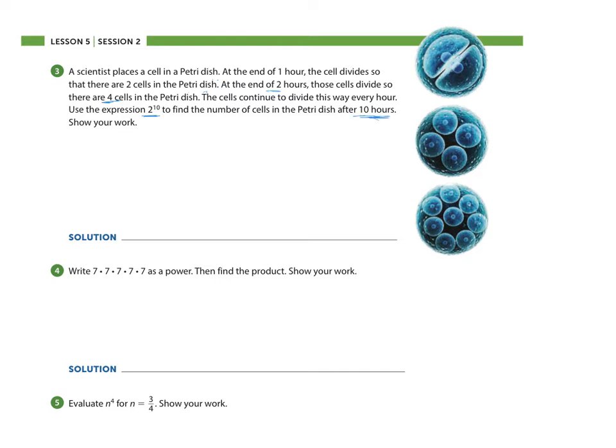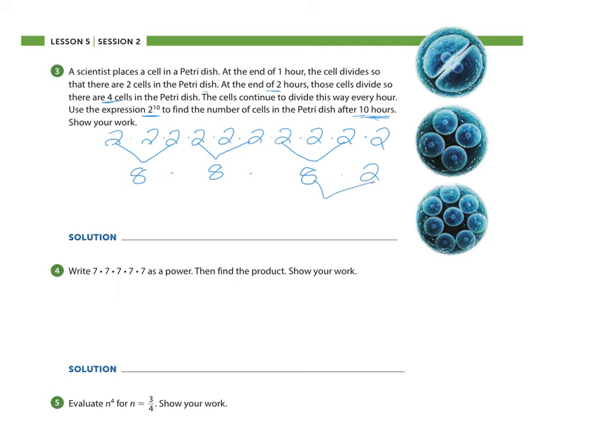So 10 hours is our exponent, our 2 is our base. So we're going to do 2 10 times. 3, 4, 5, 6, 7, 8, 9. I'm going to throw another one up here for space. Instead of doing 2 times 2, I know 3 of these are 8. 2 times 2 times 2 is 8, with 1 2 left over.